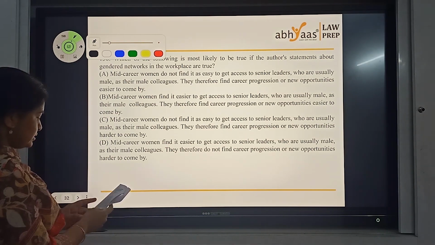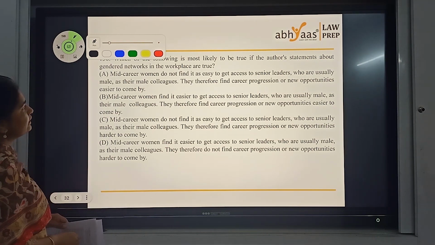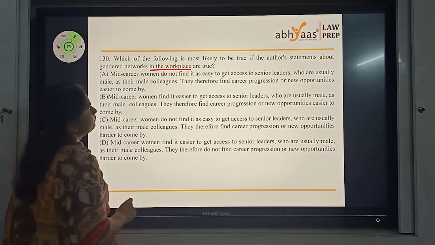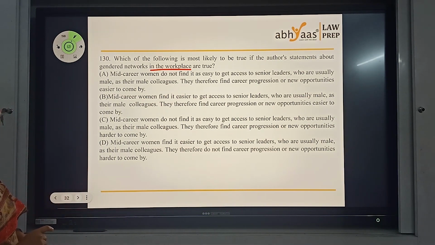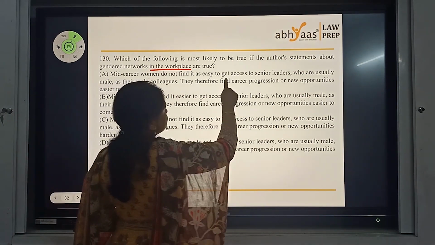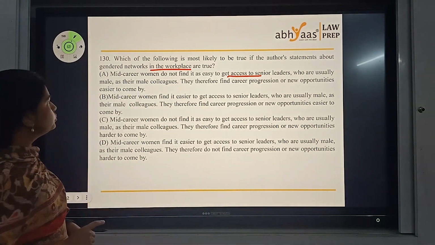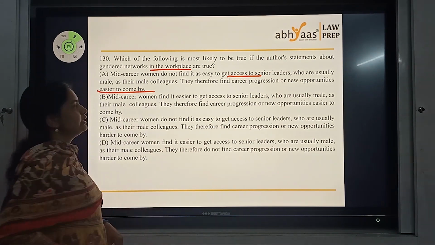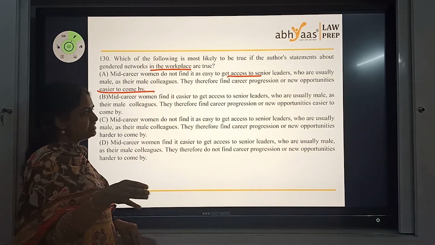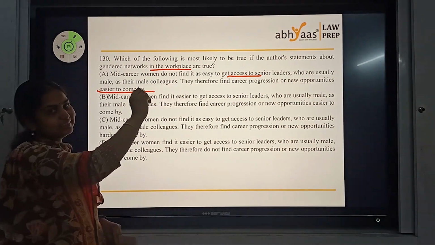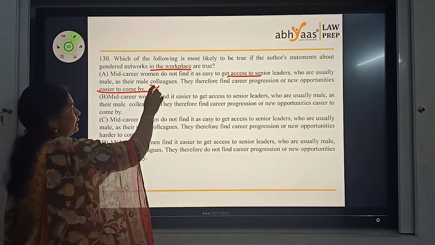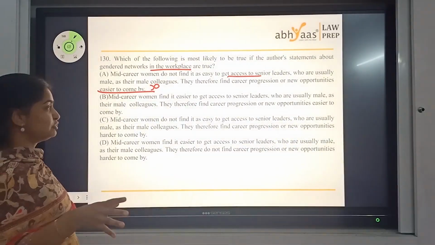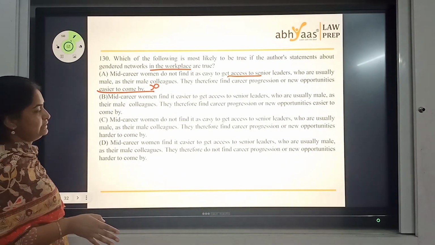Which of the following is most likely to be true? The author's statements about gendered networks in the workplace are true. Let's see. Mid-career women do not find it easy to get access to senior leaders, who are usually male, as their male colleagues do. They therefore find career progression easy to come by. You have to be cautious here. The first part of the sentence is a trap for you. The key is in the second part, and this doesn't become an answer because they don't get career chances so easily. You have to be cautious. If you were in a rush, you would have made a mistake.